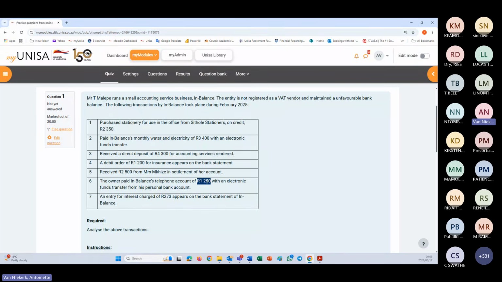Yes. Now, remember, like I said, capital and drawings is categorized under equity. Capital is like your income and your equity. It increases on your credit side, meaning your right-hand side, and decreases on your debit side, your left-hand side. In this case, it will increase the capital because remember, we owe the owner more capital. Does that make sense? Makes sense, yes.